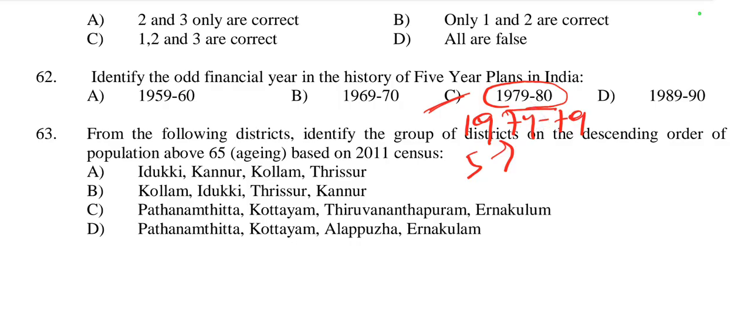Instead, a rolling plan was introduced for the year 1979-80 after the 5th 5-year plan was terminated early by the Janata Party government. So the 6th 5-year plan launched from 1980, not from 1979. So 1979-80 was a rolling plan, which is different from other plans. So this is the odd financial year. Option C.